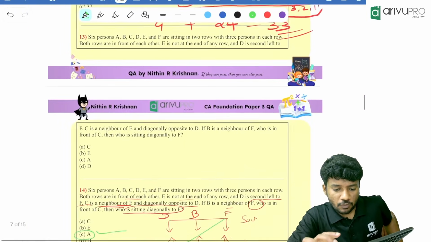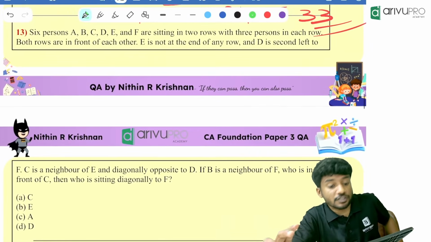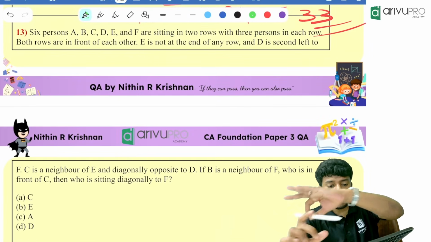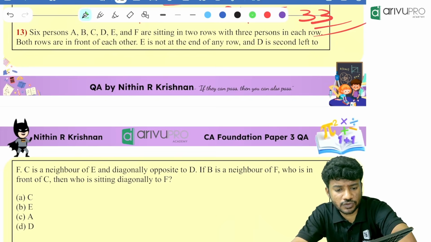Then, one more question. Then we will take a break. Then we will have a discussion of the fifth question again. 6 persons A, B, C, D, E, F are sitting in 2 rows, 3 in each.